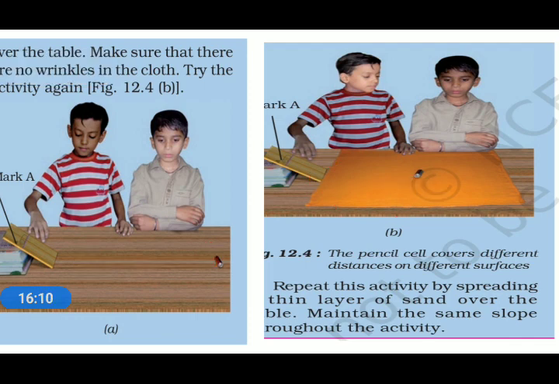Now we replace the cloth by spreading sand over the table. That means we are spreading the sand on this table. Again we perform this activity. This time we find the pencil cell covered less distance. That means among all these three cases, the distance covered in the third situation, in which we take the sand, is very less.